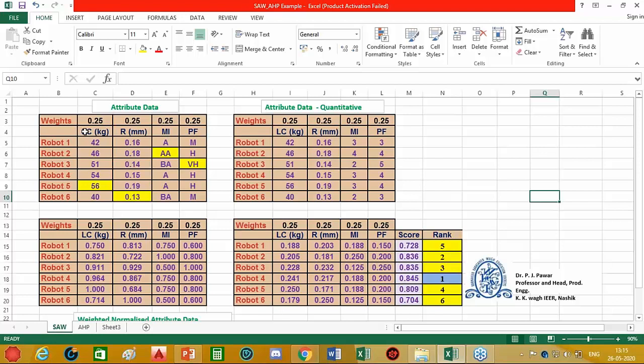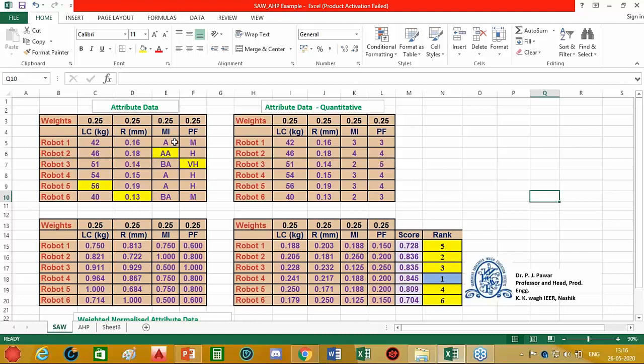So if we consider these 4 attributes, we can see that out of these 4 attributes, the 2 attributes, that is load carrying capacity and repeatability error, can be expressed in a numeric form. Therefore, these two attributes can be expressed in a quantitative form. Whereas we cannot express attributes like man-machine interface or programming flexibility in a quantitative form. Therefore, they need to be converted into a qualitative form.